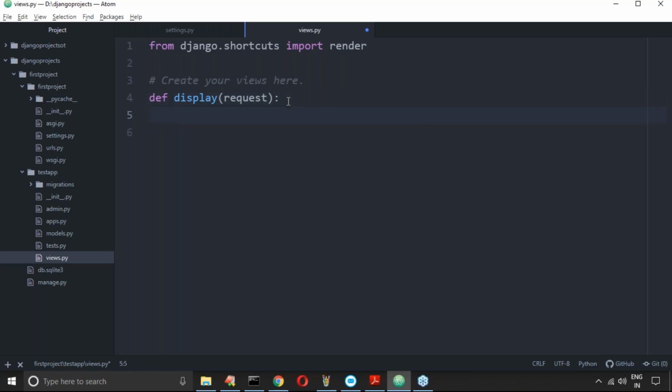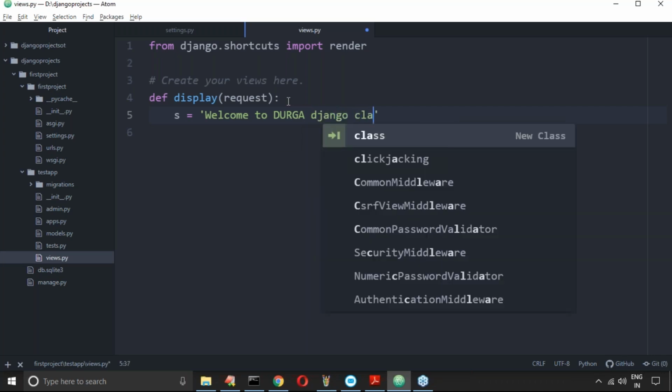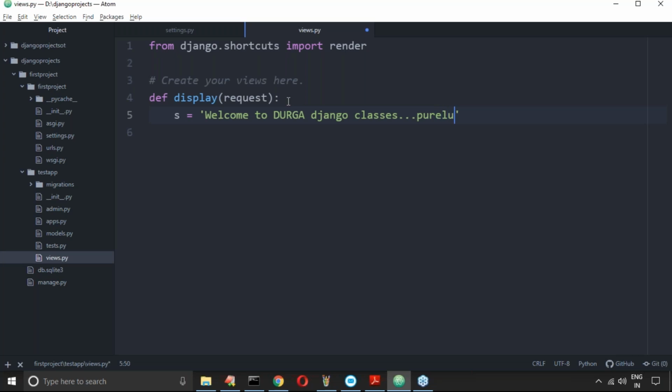Now, which response do I have to provide to the end user? HTTP response. Let me take one string: welcome to Durga sir Django classes, purely nursery level classes. Sir, this is the response I have to provide to the end user.